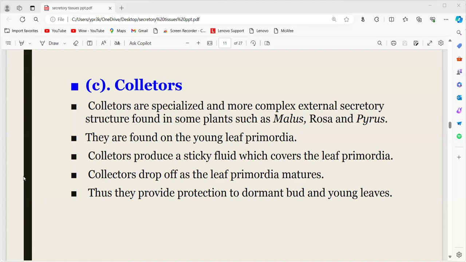They protect the dormant bud and young leaves. So the main function of these collectors is to protect the dormant bud and young leaves. When we touch the plants, some sticky nature is observed. This is due to the presence of these collectors. These are secretory cells present on the external side. They are present at the young leaf primordia, and their main function is to protect the dormant bud and young leaves.